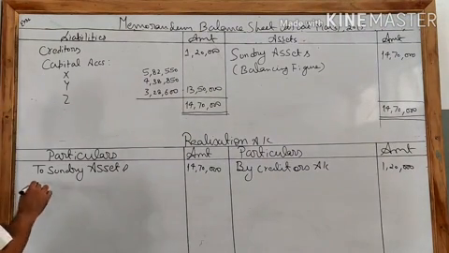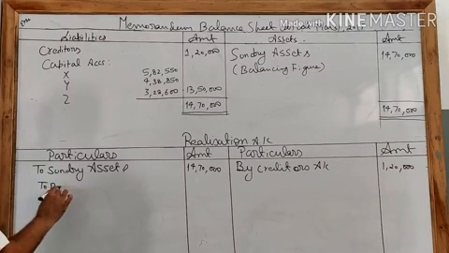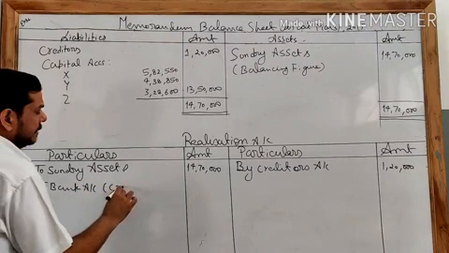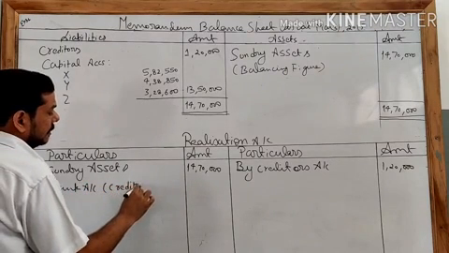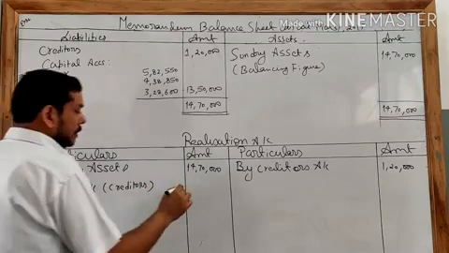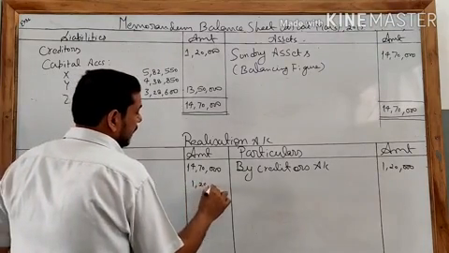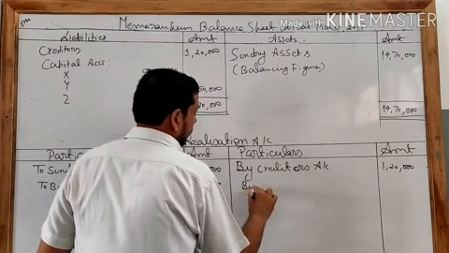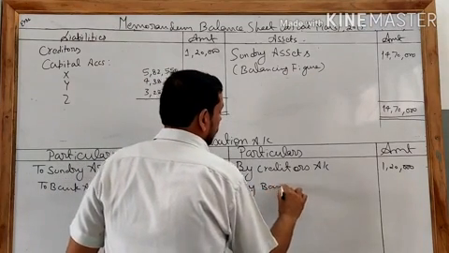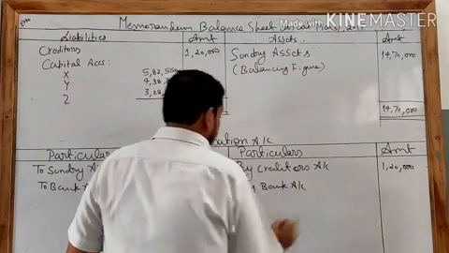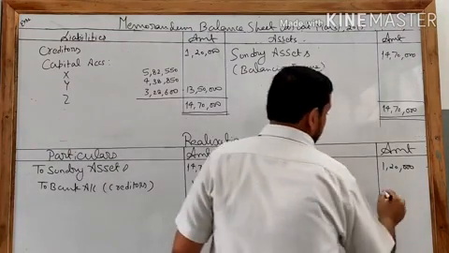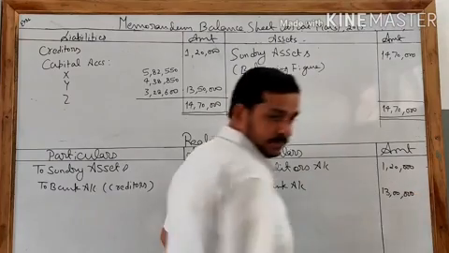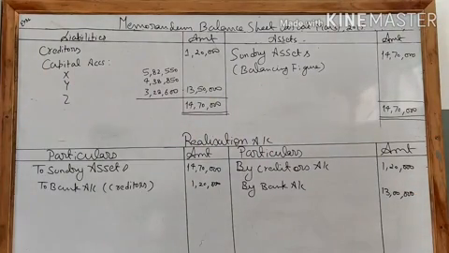But as I told you, if no information is given, still you have to make payment to the outside liabilities. So you have to make payment to the creditor, that is 1,20,000. Now by bank account, assets realize 13 lakh. It's given in the numerical.